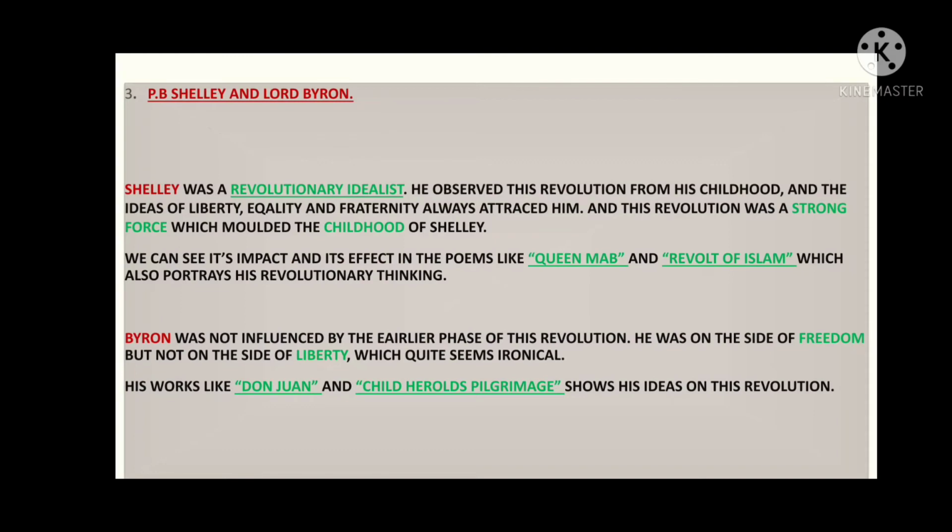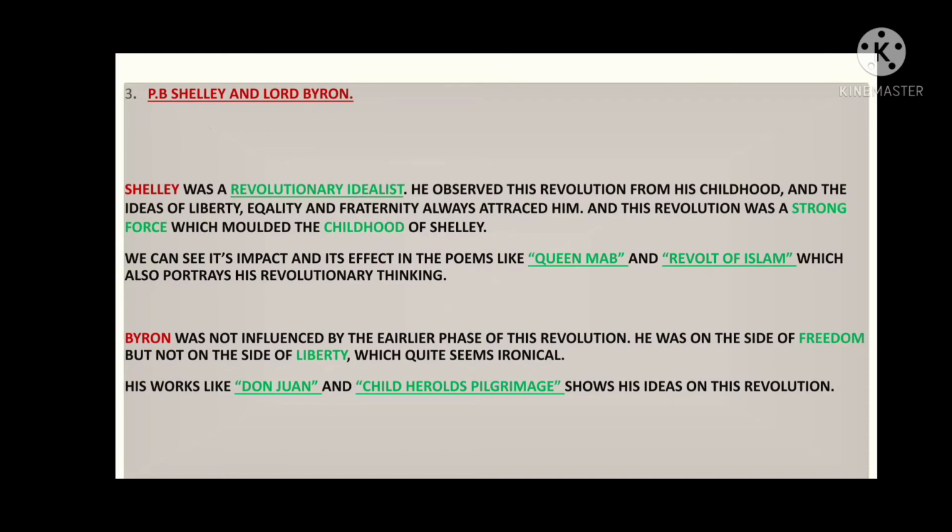By the time the French Revolution was going on, P.B. Shelley was a boy, and his childhood was being molded and shaped by this revolution. In his early days itself, he observed ideas like equality, fraternity and liberty, and he was attracted to them.